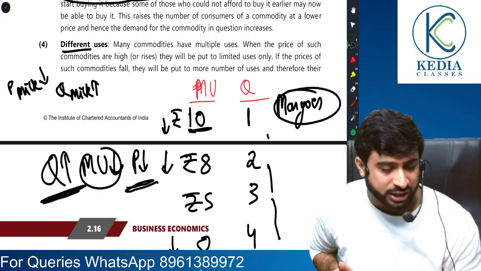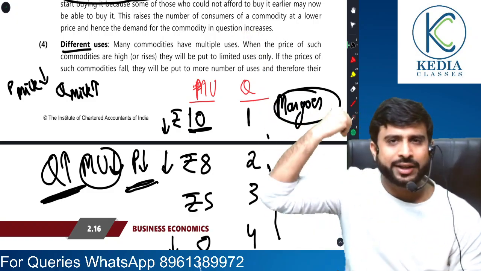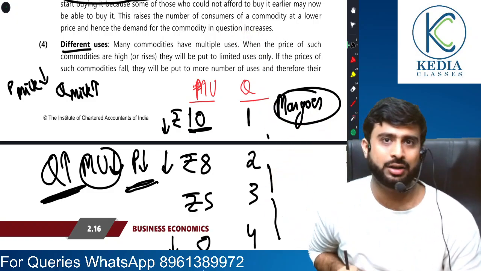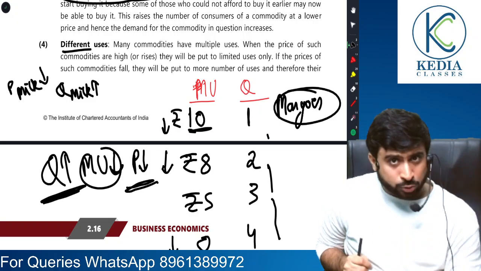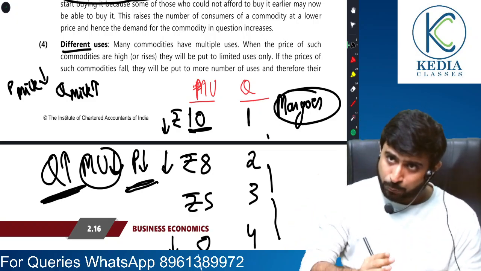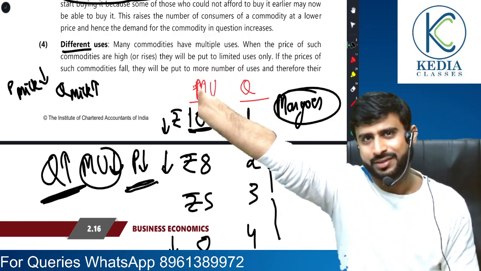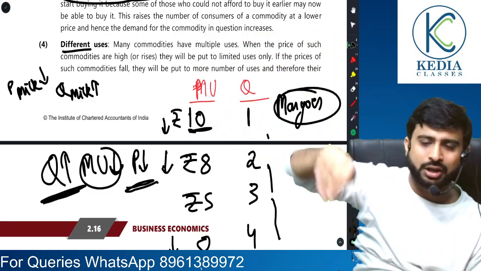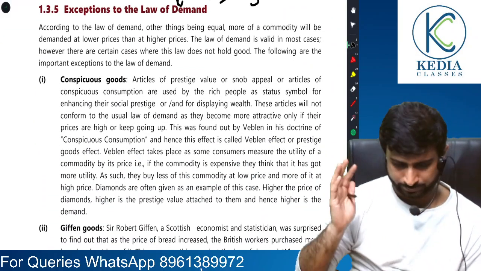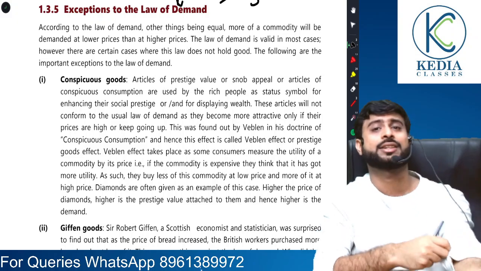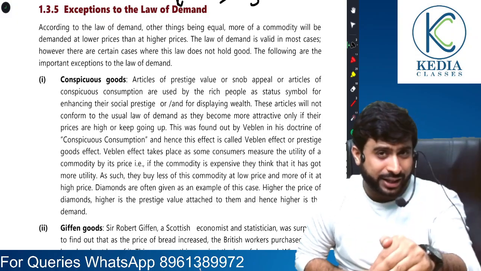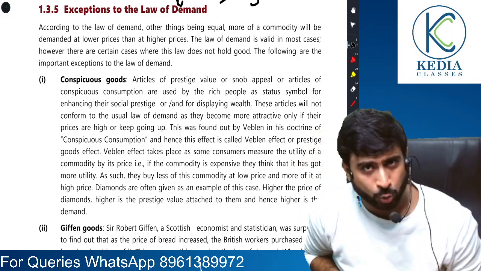Some may even go to the extent of buying milk for bathing. So when price falls, people start using that same product for new uses, and the demand rises even further. So these were the factors explaining why the demand curve is downward sloping.